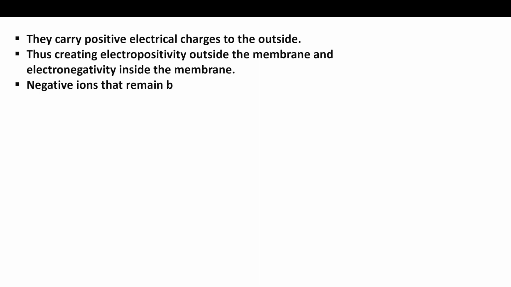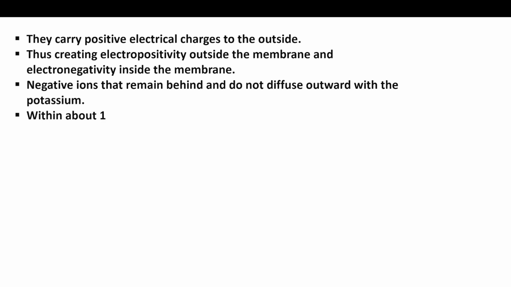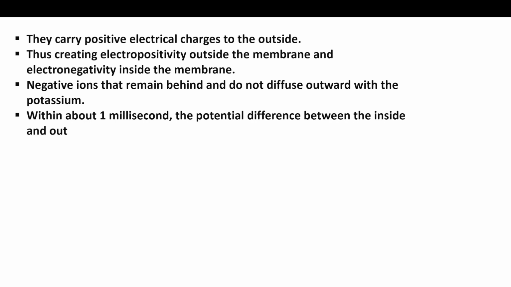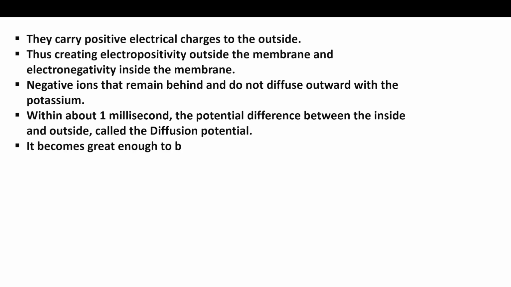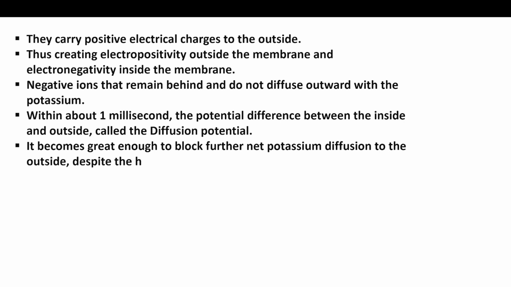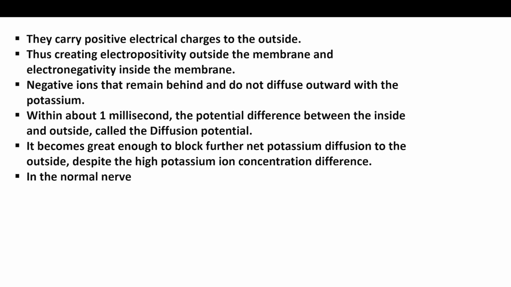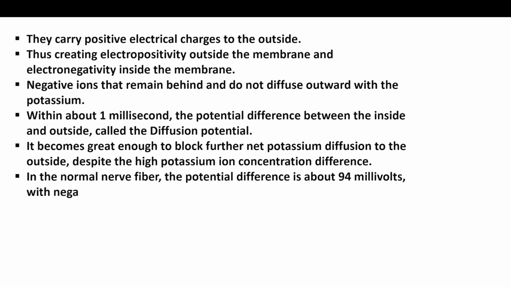Negative ions remain behind and do not diffuse outward with the potassium. Within about 1 millisecond, the potential difference between the inside and outside, called the diffusion potential, becomes great enough to block further net potassium diffusion to the outside, despite the high potassium ion concentration difference. In the normal nerve fiber, the potential difference is about 94 millivolts, with negativity inside the fiber membrane, minus 94 mV.